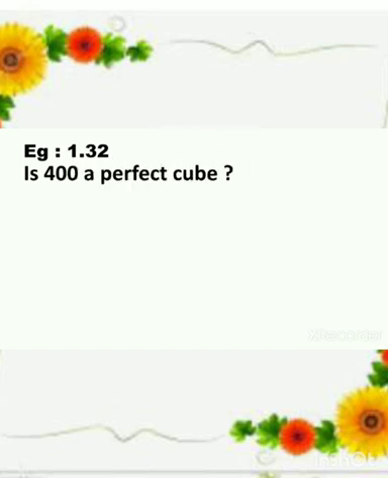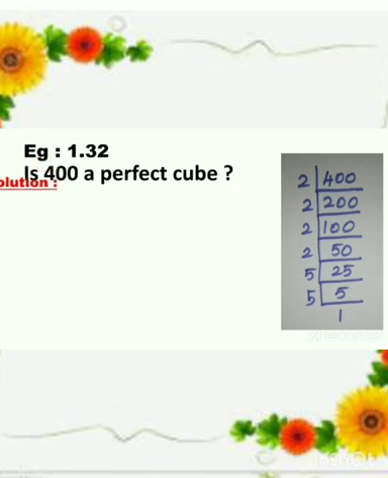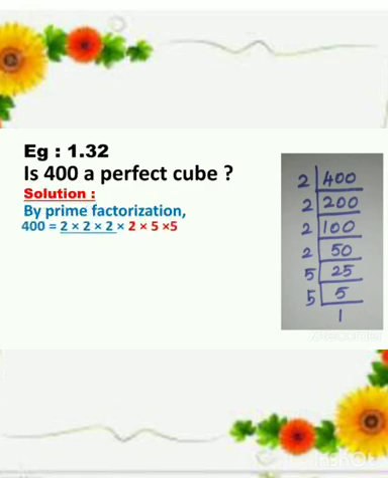Let us see an example problem. Example 1.32. Is 400 a perfect cube? How will you identify? By the prime factorization method, we can identify whether 400 is a perfect cube or not. Solution. Prime factorization I have already done. So 400 equals 2 into 2 into 2 into 2 into 5 into 5.